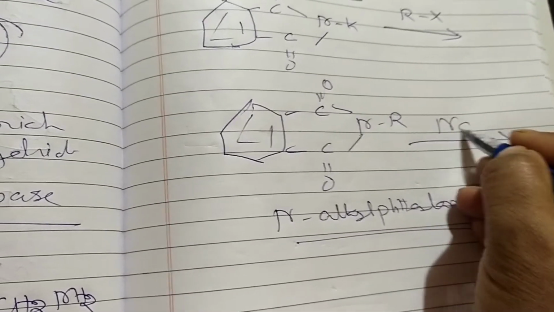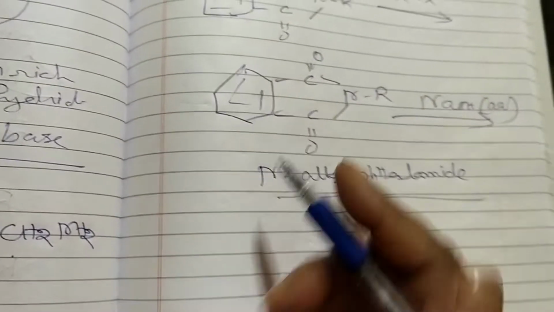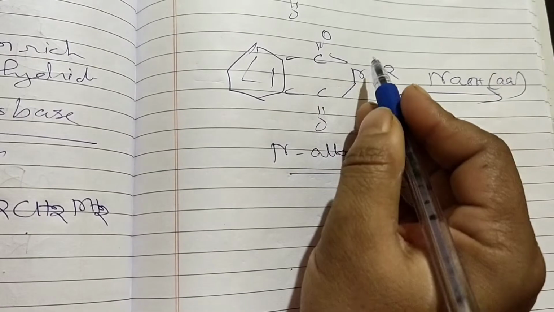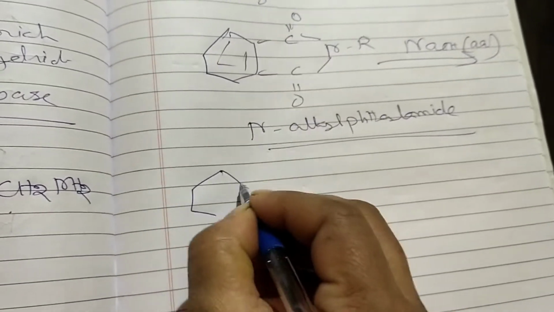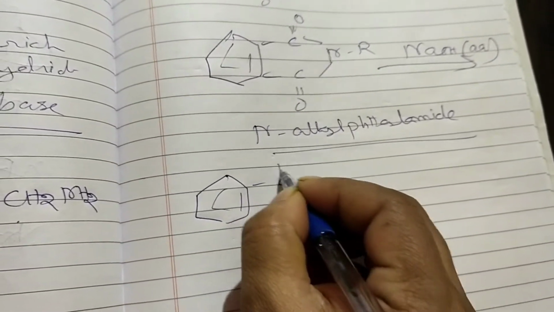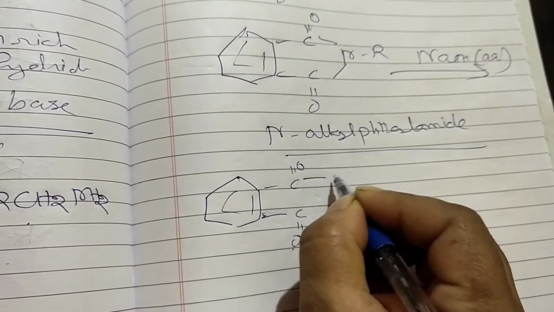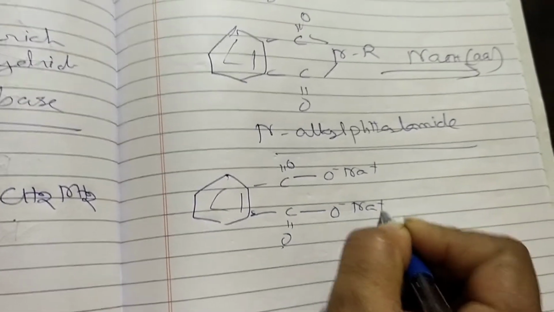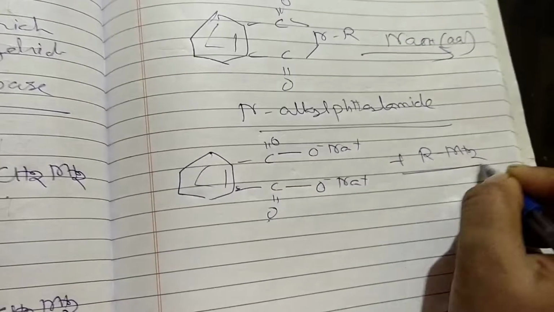When hydrolysis is going on, hydrolysis means in the presence of aqueous NaOH, so that is called hydrolysis. So when hydrolysis is going on, this R will be producing the RNH2, and here O minus and Na plus will be coming here. So we will show how it is forming. Here C double bond O, here also C double bond O, and here it is coming O minus Na plus, and here also O minus Na plus, and these RNH2 will be produced here. So primary amine is produced here.